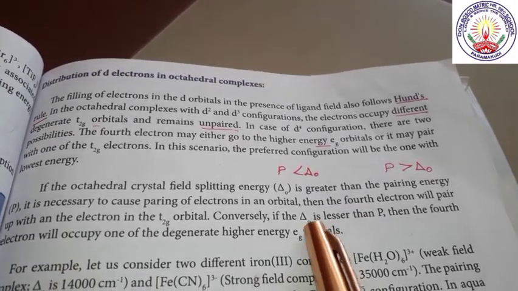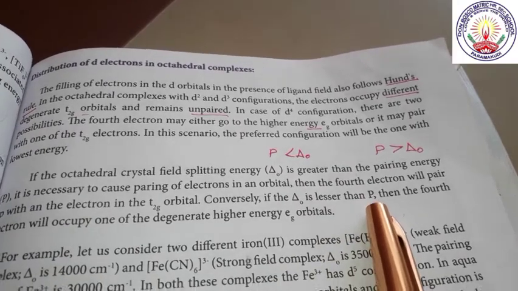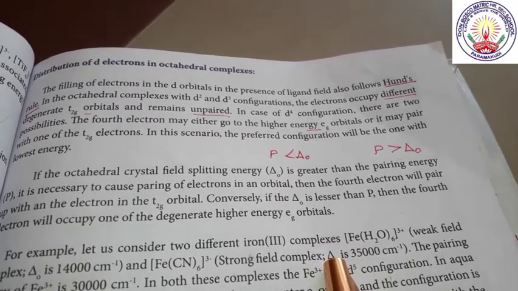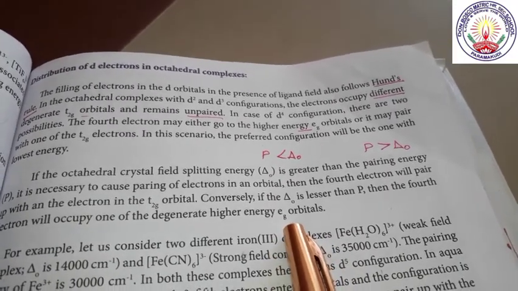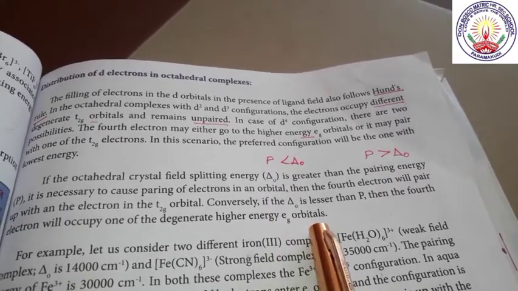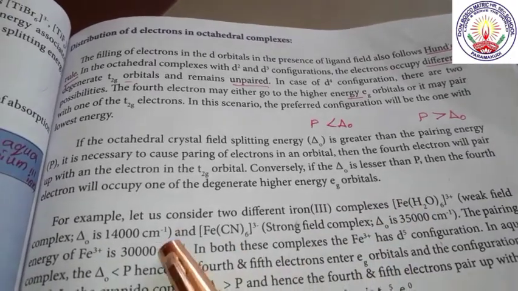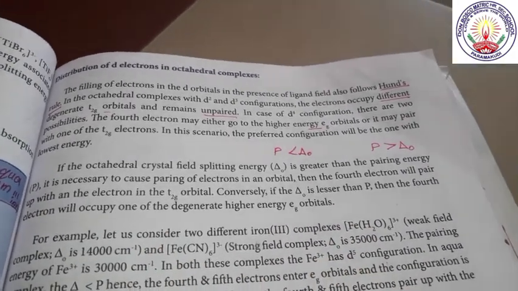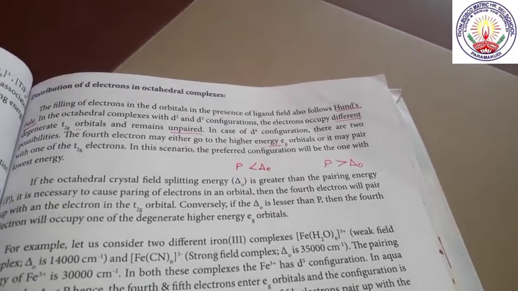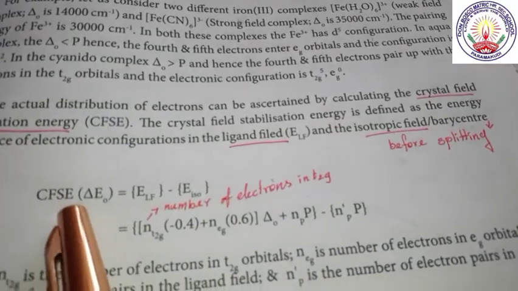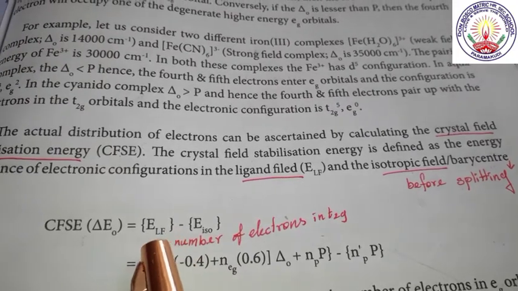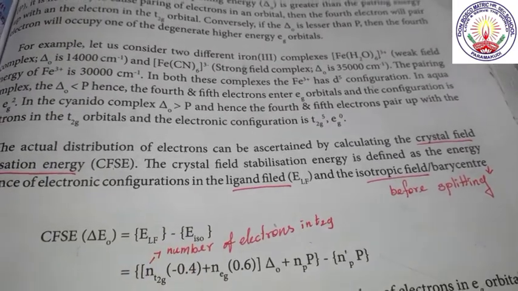Conversely, if delta 0 is lesser than P, then the fourth electron will occupy one of the eg orbitals. We have already learned in crystal field theory what eg orbitals and t2g orbitals are. Now we are going to see two examples to learn more about crystal field stabilization energy. Crystal field stabilization energy, delta E0, equals E ligand field minus E iso.